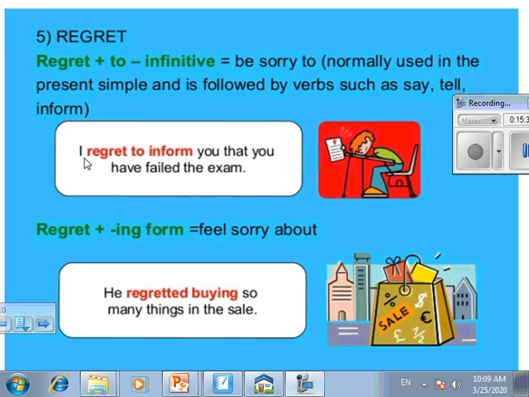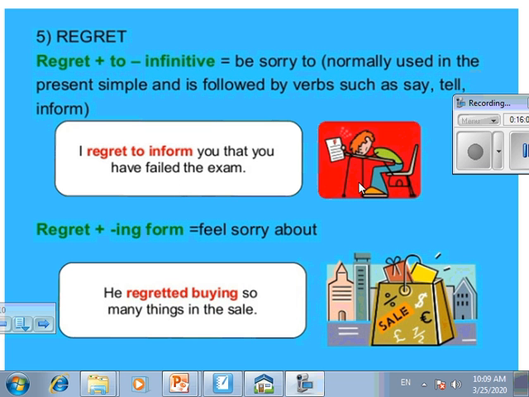Okay? So here when I say I regret to inform, I'm sorry to say, and this is normally used in the present simple and is followed by say, tell, or inform. These three verbs. So I regret to inform or to say or to tell you that you have failed the exam.